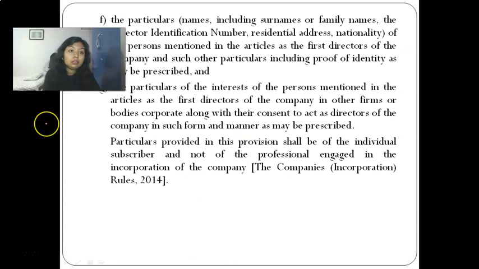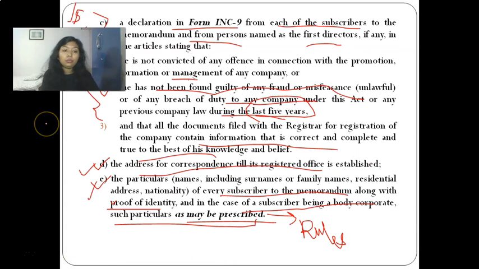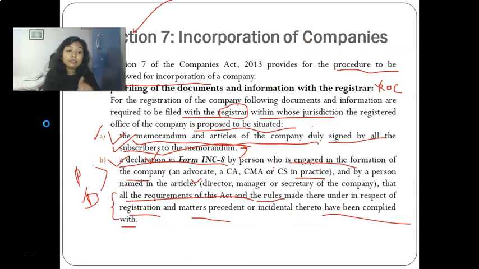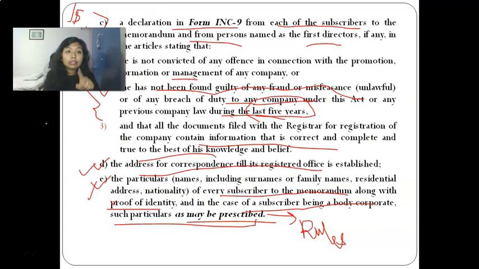Now, so we have filed these five things. First, the memorandum and articles, declaration in INC 8, declaration in INC 9, then the registered office address, and the fifth was the details of the subscriber to the memorandum, which may be an individual or a body corporate.